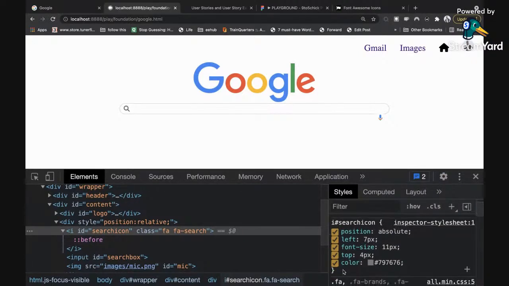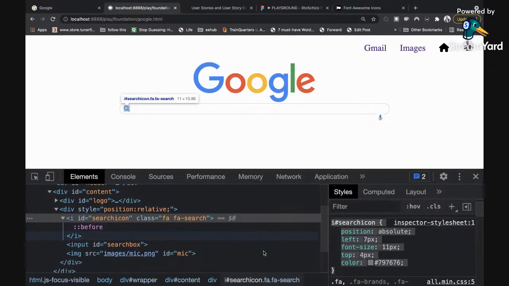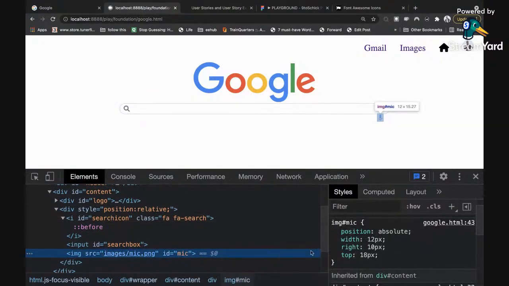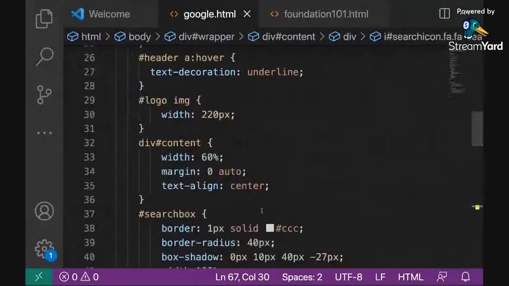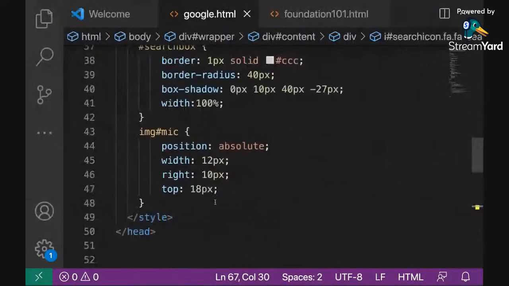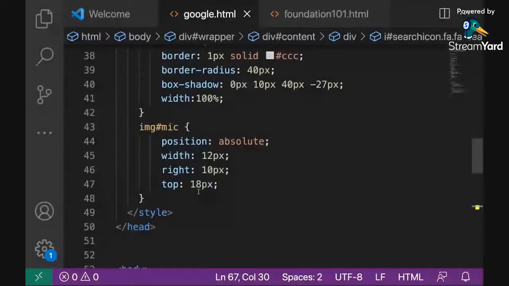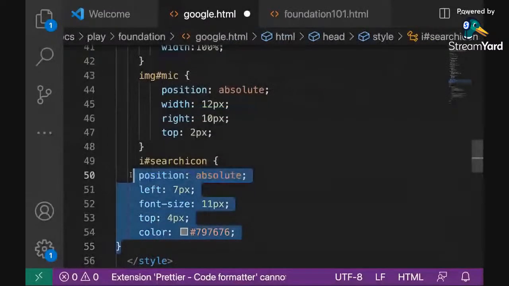So I'm going to copy this search icon. Oh, something has shifted on the other side of my microphone. What is happening right there? Okay, so that's 2 pixels. So I'm going to go back up here. I'm going to change this back to 2. Then I'll paste the new one I just copied, which is the search icon. All right, so that's it.